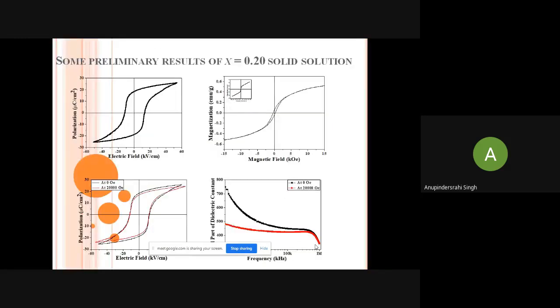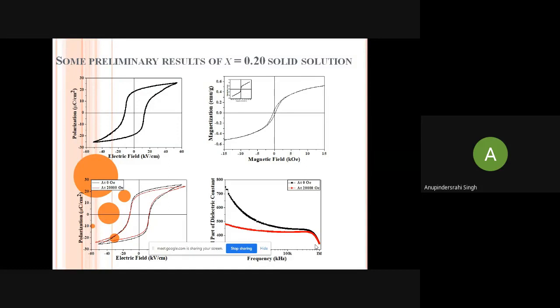Now some preliminary results of the x is equal to 0.20 solid solution. The polarization versus electric field that we have taken shows a very good polarization versus electric field loop. And some kind of magnetic hysteresis loop is there. Although the magnetic hysteresis is very feeble, it shows some kind of magnetic measurements.